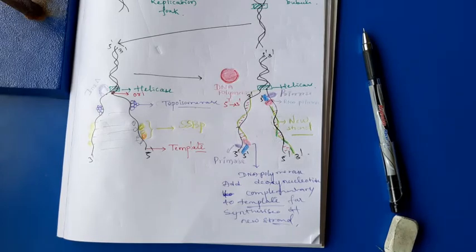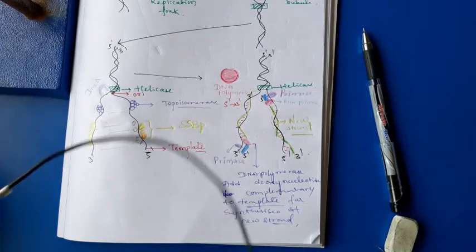Okay, the parental strand which has the 5' to 3' direction synthesizes the discontinuous strand. I will explain it again here.